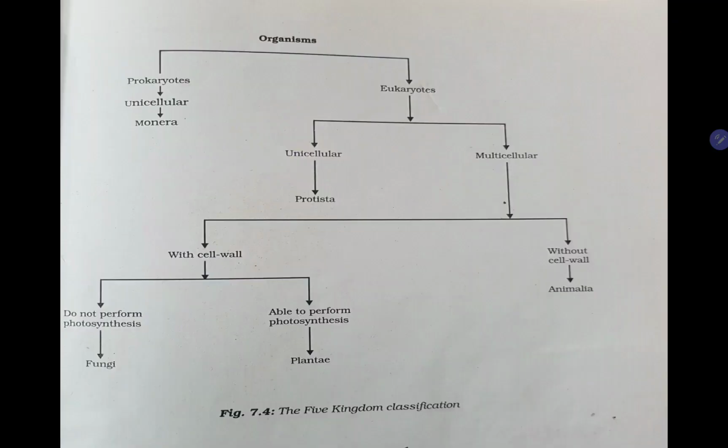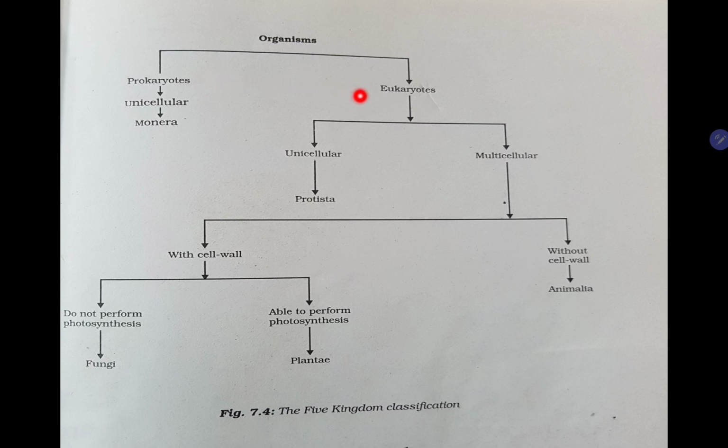So here is an important flow chart of organisms. Organisms can be classified into prokaryotes and eukaryotes. Prokaryotes means primitive type of organisms जिनमें कोई well defined nucleus present नहीं होता है. Instead of a nucleus, a nuclear region called nucleoid is present and membrane bound cell organelles are absent in prokaryotes,